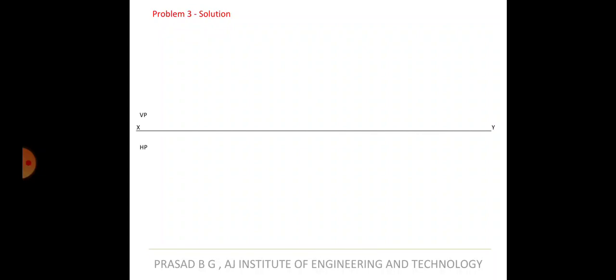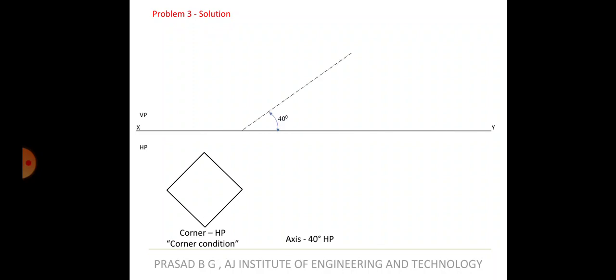All right, we'll go through the method again. It is resting on the corner, so make sure you draw the square like this. This is the corner condition. If you draw the square as in the first problem, it will be wrong. The axis is inclined at 40 degrees to HP, that is the second condition. The third condition is that the axis is inclined to VP at 30 degrees. That means no apparent angle is given, so you have to draw the locus. All right, so we will start now.